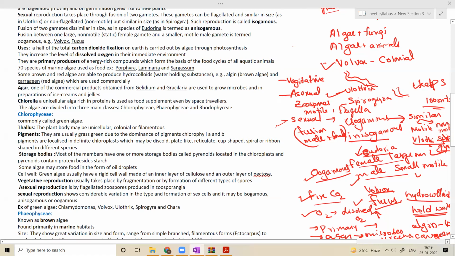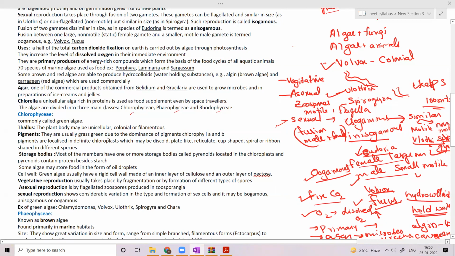So algae are divided into three main classes: Chlorophyceae, Phaeophyceae, and Rhodophyceae. As I already told you, based on the pigments present in them, they possess different colors: green, brown, and red. So what are Chlorophyceae? They are commonly called green algae. What is the thallus structure? The body organization may be unicellular, colonial, or filamentous.